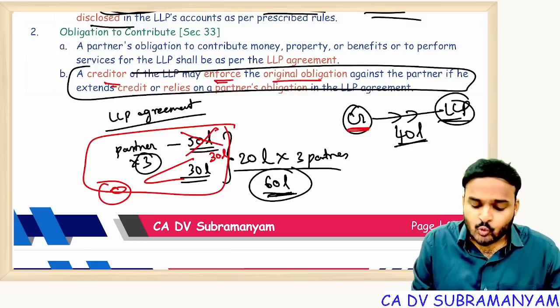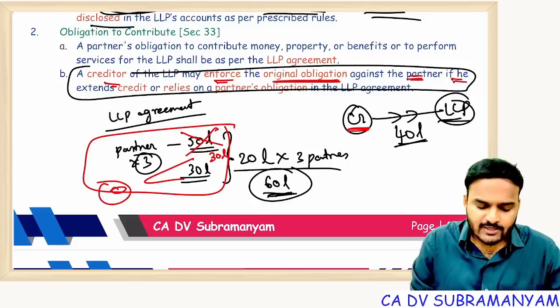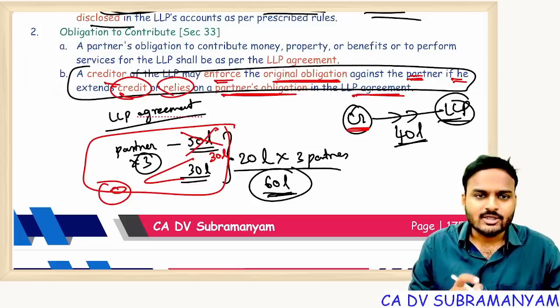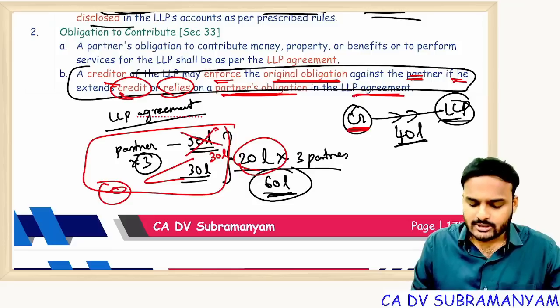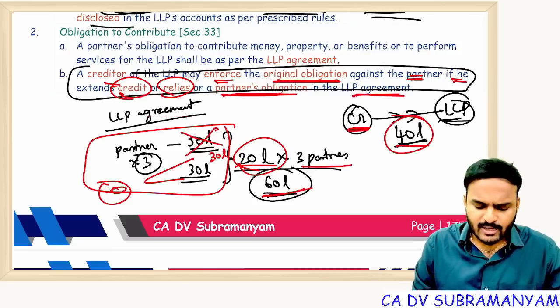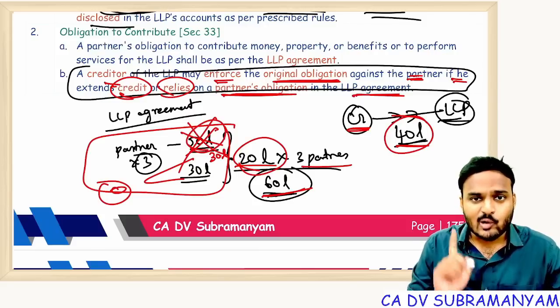Creditor may enforce original obligation, not modified obligation. Original obligation against partner if he extends credit or relies on partner's obligation in the LLP agreement. So previously partners are liable to the extent of 20 lakhs. Correct? So three partners, 20 lakhs, 60 lakhs. That's why he gave a credit of 40 lakhs. Even though subsequently partners reduce their agreed contribution, but still they are liable for that amount.